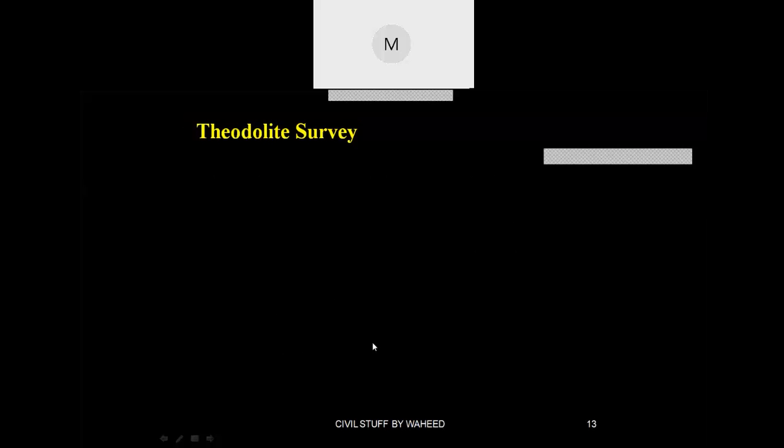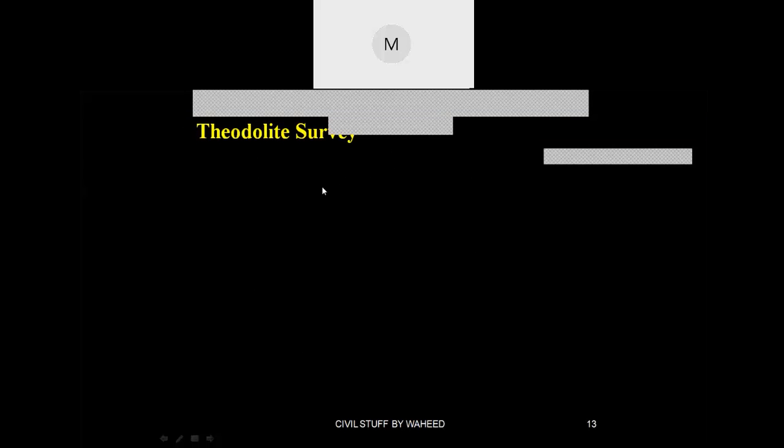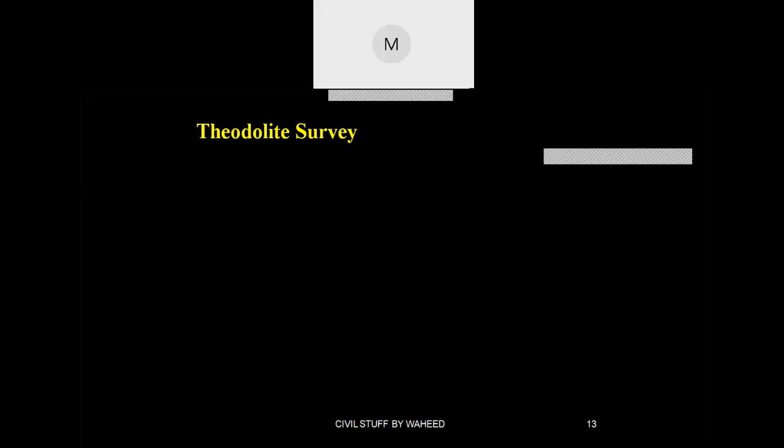Okay, next, theodolite survey. Now in the case of compass surveying, only horizontal angles are measured. In the case of theodolite surveying, you will be taking both horizontal angles and vertical angles.